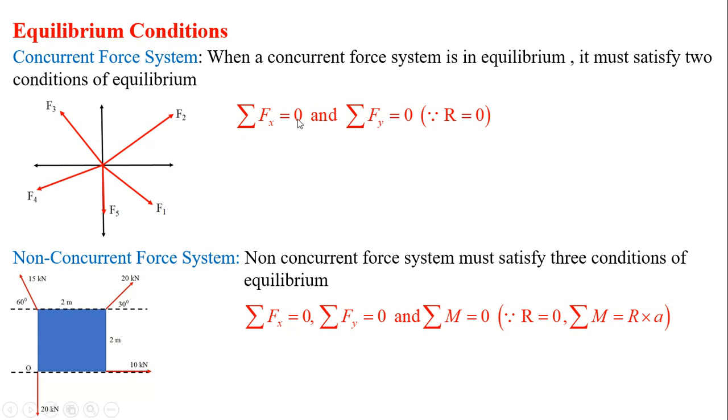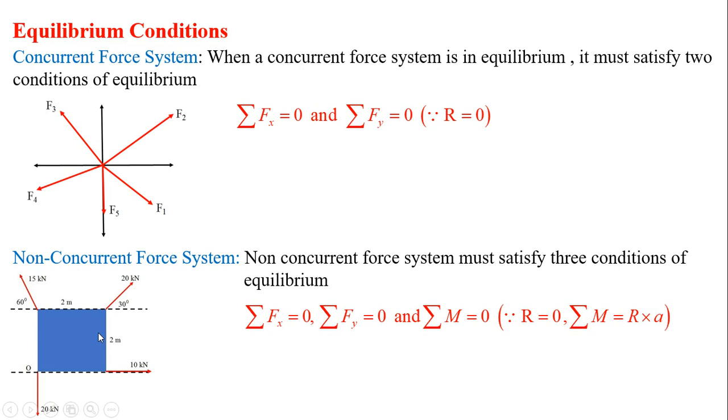So these two conditions are applied in case of a concurrent force system when it is in equilibrium. Similarly, for a non-concurrent force system, here we can see one block which is subjected to four different forces: 20 kilonewton, 10 kilonewton, again 20 kilonewton and 50 kilonewton. All the forces are not passing through a common point, which means it is a non-concurrent force system.